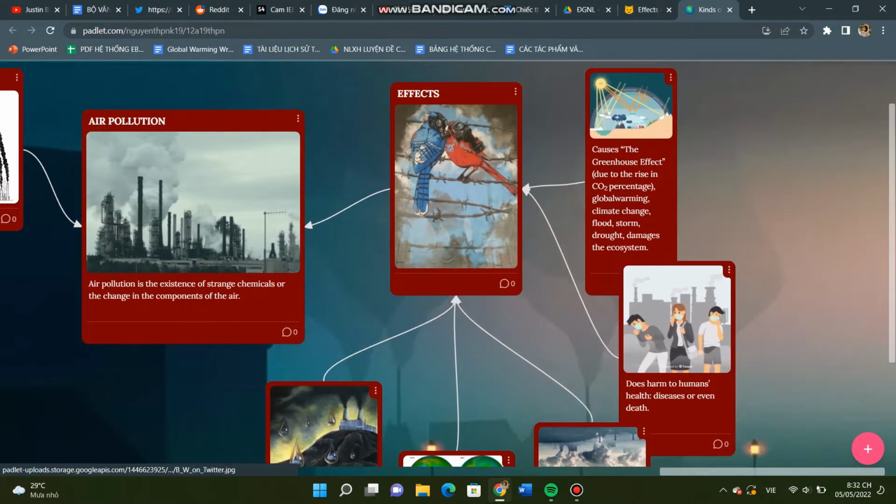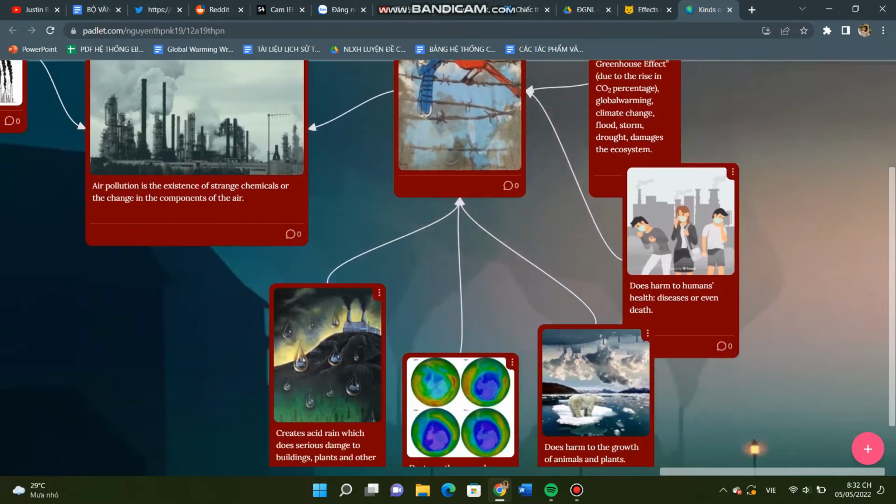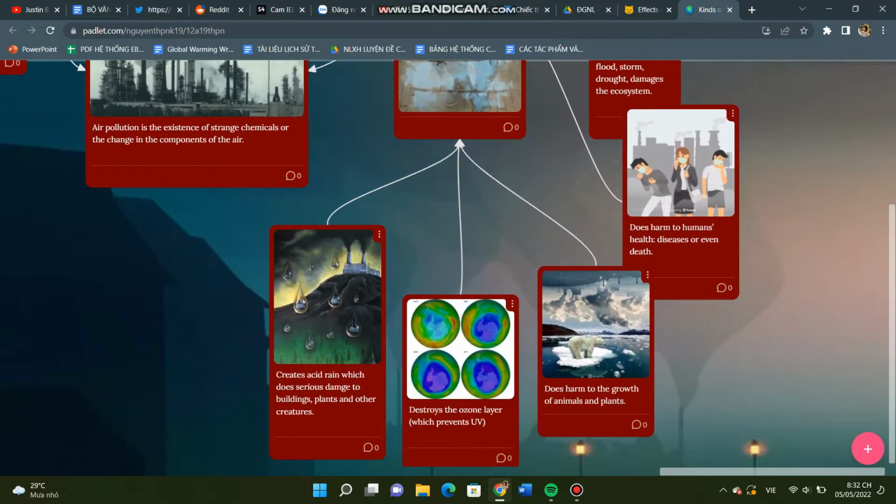Effects: causes the greenhouse effect due to the rise in carbon dioxide percentage, global warming, climate change, flood, storm, drought, damages the ecosystem. Does harm to humans' health, diseases, or even death. Does harm to the growth of animals and plants, and destroys the ozone layer. Creates acid rain which does serious damage to buildings, plants, and other creatures.